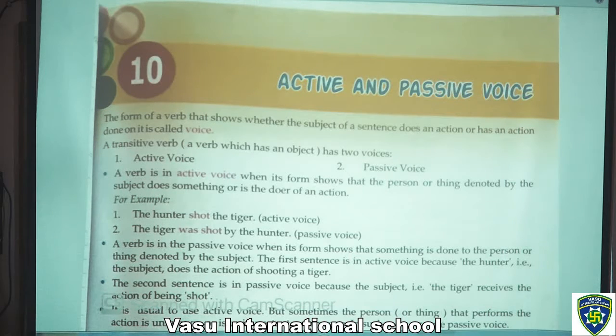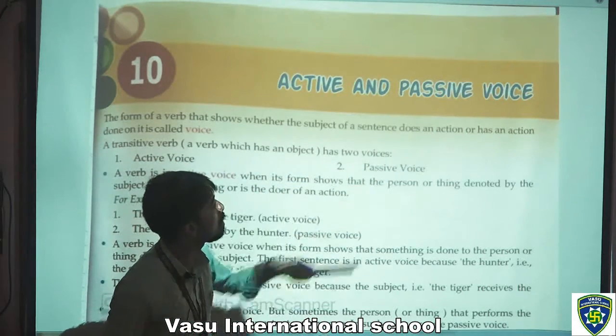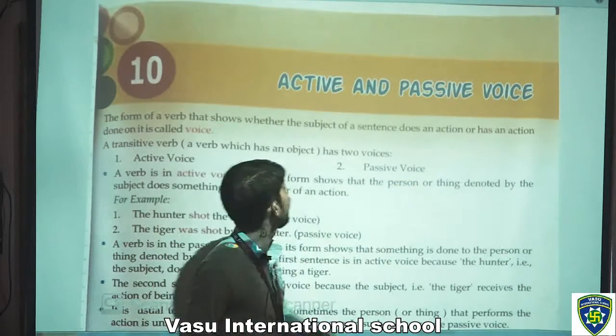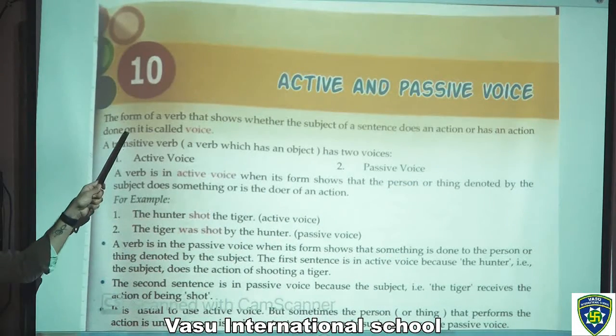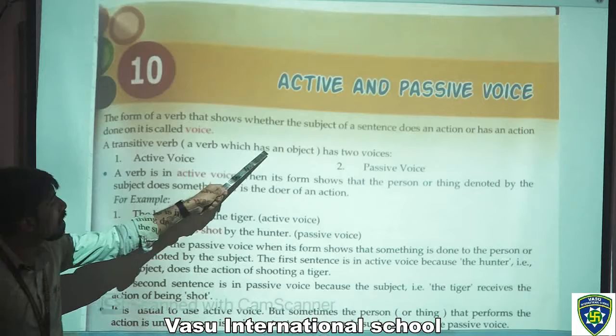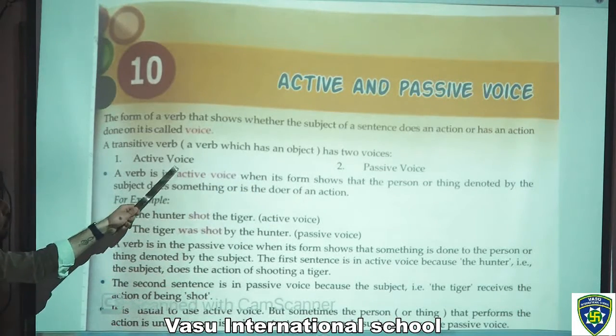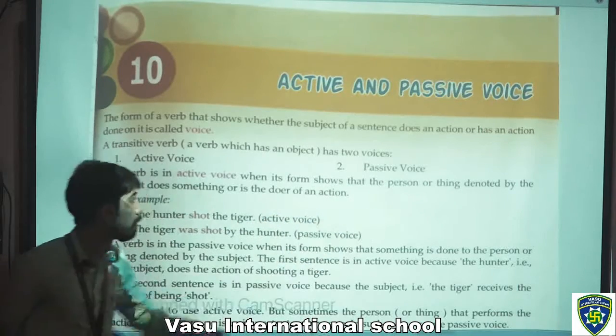So the first definition of active and passive voice we can go through: the form of a verb that shows whether the subject of a sentence does an action or has an action done on it is called voice. Now a transitive verb, a verb which has an object, has two voices, active voice and passive voice, right?